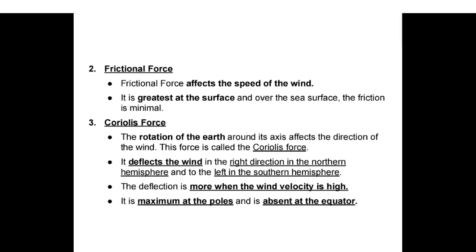It is greatest at the surface, and over the sea surface the friction is minimal. Coriolis force. The rotation of the earth around its axis affects the direction of the wind. This force is called the Coriolis force. It deflects the wind to the right in the northern hemisphere and to the left in the southern hemisphere. The deflection is more when the wind velocity is high. It is maximum at the poles and is absent at the equator.